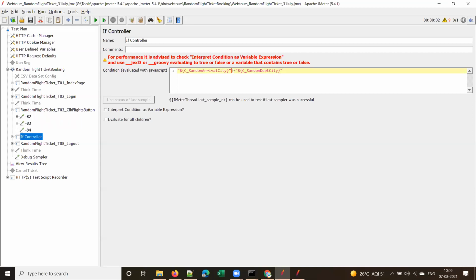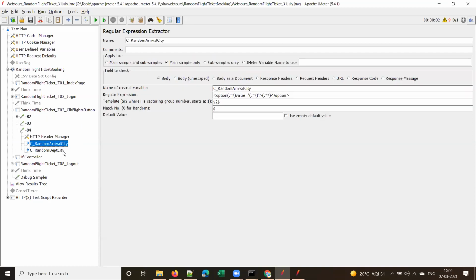If you keep equal to, and they are not equal, that condition will not become true. Unless they are the same, that condition will not become true. So what we have to do is change the match number. This is not the template, this is the match number. We have to make the same match number for both.